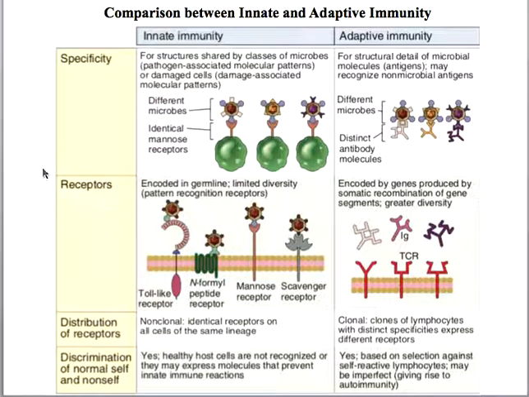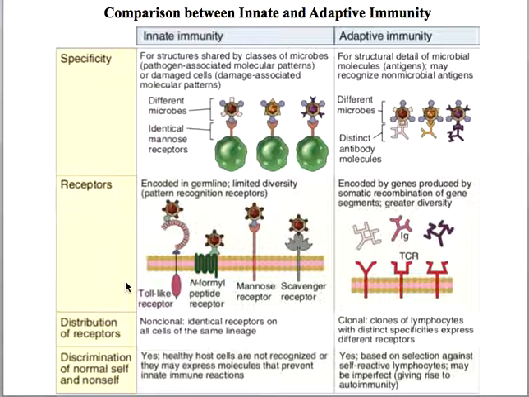Next, come to the receptors which are involved in either innate immunity or adaptive immunity. So in the case of innate immunity, the receptors are encoded in the germline. That means that receptors are already present in the germline. So because of that, they have a very limited diversity. Examples of the receptors are toll-like receptors, and then there are mannose receptor, scavenger receptor. So these receptors are present on various immune cells, for example phagocytes, NK cells, etc.